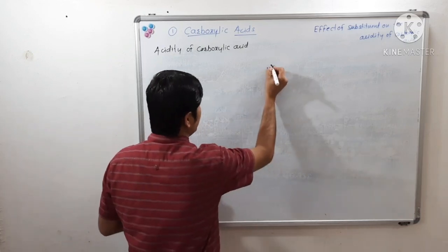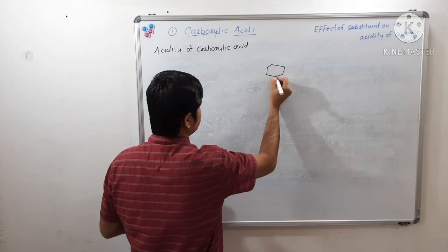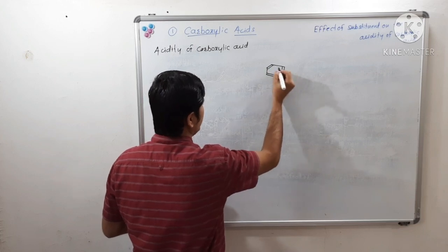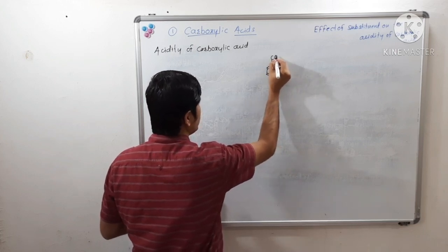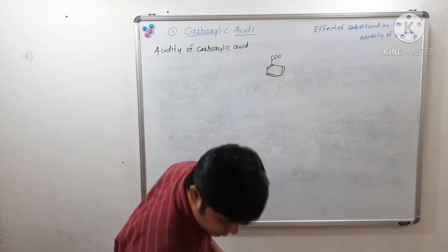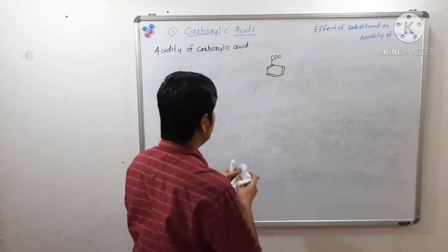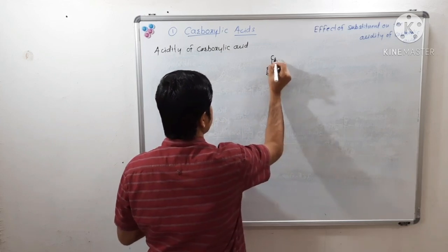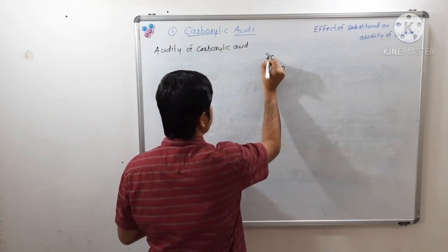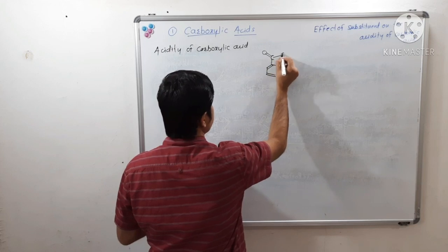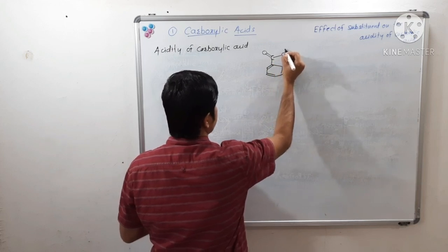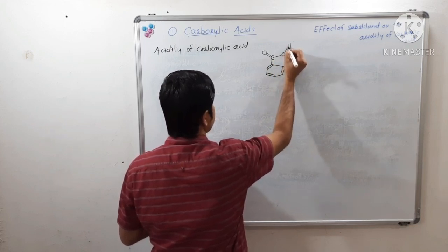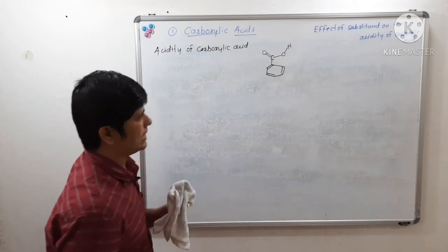See here, I will write benzoic acid in the middle of the board. I will write it in this fashion. This is a benzoic acid.